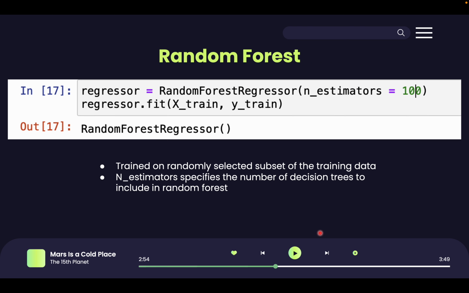So, this is our first baseline model, random forest. It combines multiple decision trees to form a forest of trees. Each tree is trained on a randomly selected subset of the training data and a randomly selected subset of the input features. The final prediction is made by aggregating the predictions from all the trees. The n_estimators parameter here specifies the number of decision trees to include in the random forest, and for our model we have used 100 decision trees to build the random forest.